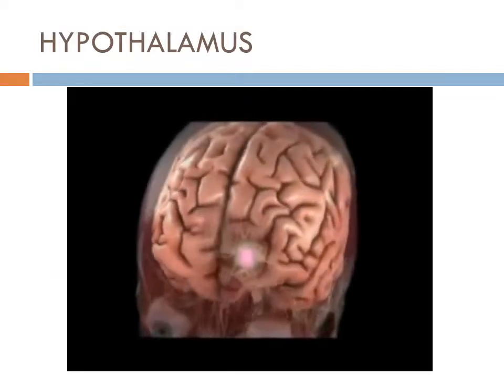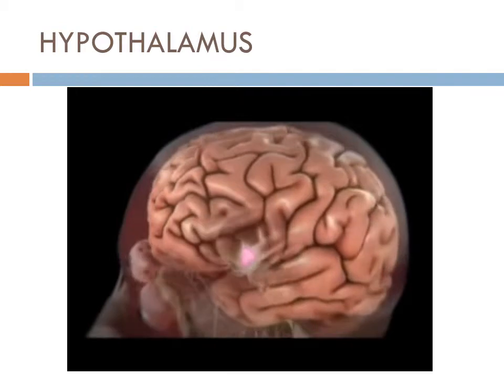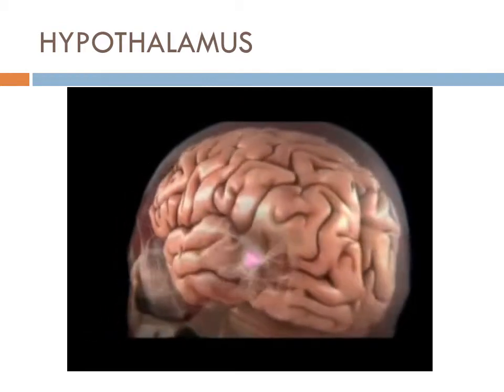Nerve cells in the hypothalamus produce chemical signals called releasing hormones and releasing inhibitory hormones.